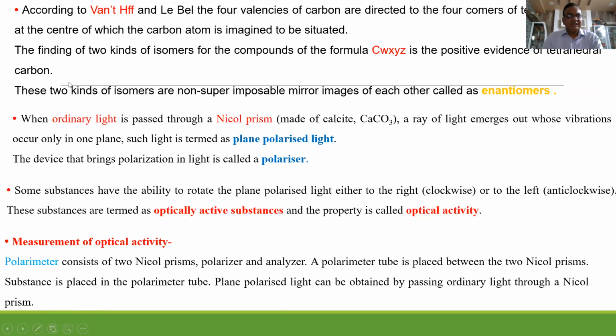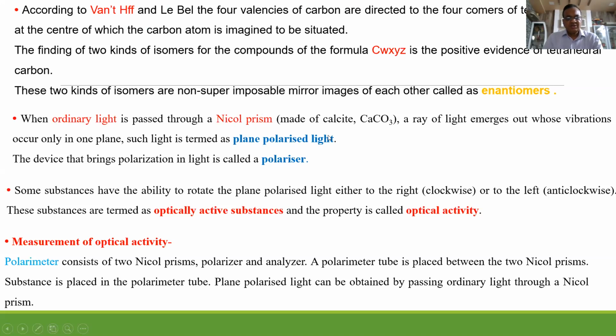Now, the next part is optical activity. Two non-superimposable mirror images are called enantiomers, or optical antipodes. Now what is ordinary light? The light which vibrates in all planes perpendicular to the direction of propagation. When ordinary light is passed through a Nicol prism, you get plane polarized light.